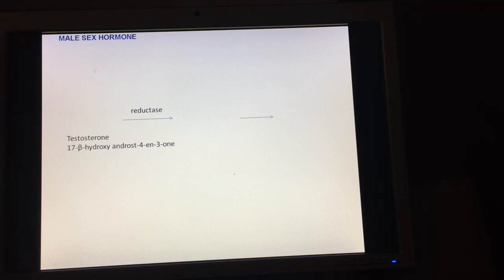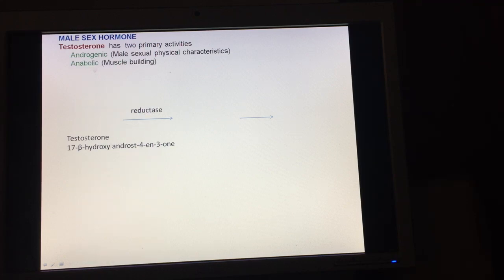Now coming to the male sex hormones. The male sex hormone is testosterone. Testosterone has two primary activities. One activity is called androgenic, another is anabolic. Androgenic activity is concerned with the male sexual physical characteristics, and anabolic activity is concerned with muscle building.